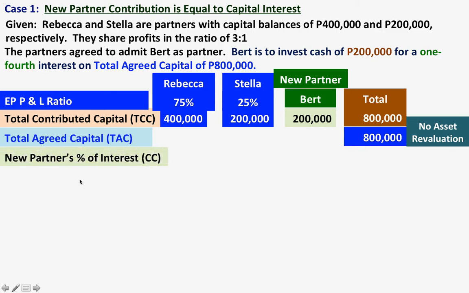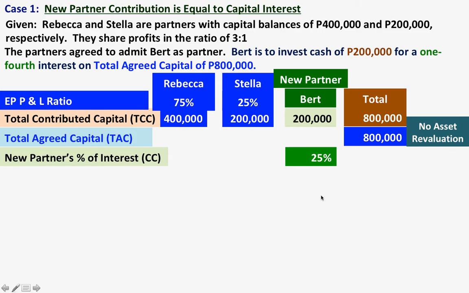The next thing that we have to do is find the new partner's percentage of interest or the capital credit. We are going to find the percentage here. So here, the problem indicated that the new partner will be given a 1/4 interest. And 1/4 in terms of percentage is equivalent to 25%.